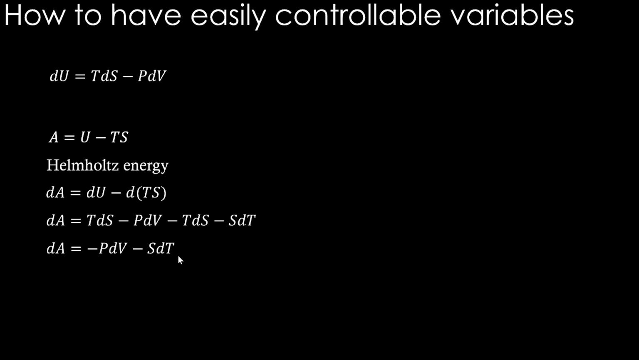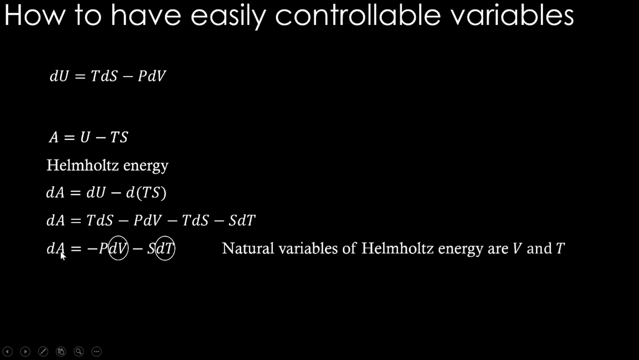This minus PdV minus SdT is useful because we are seeing dV and dT, okay, volume and temperature. These are the variables for A, right? So natural variables of Helmholtz energy are V and T, and these are easy to control. Okay, and where we have started this, dU equals TdS, right? And mathematically it has come down to this form.